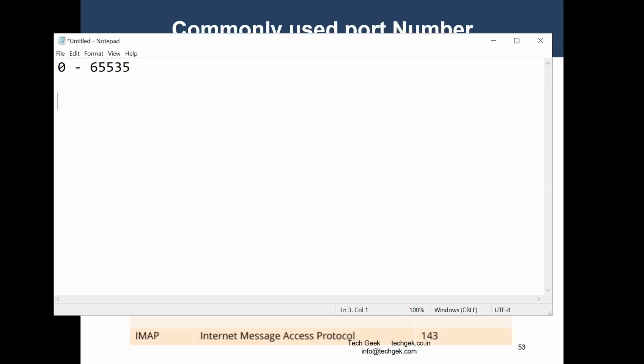Now, there's one question for you. How many ways are there to get into your house? Whatever you imagine, tell me. Nazir has only one way to get into his house. Amir, how many ways are there to get into your house? Two ways, one from the garage and one from the main entry.